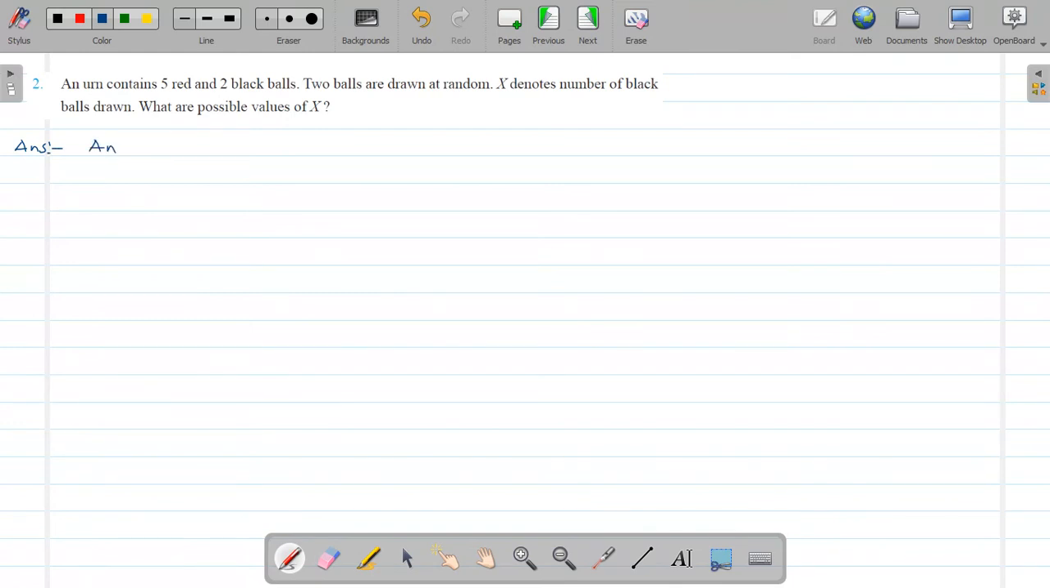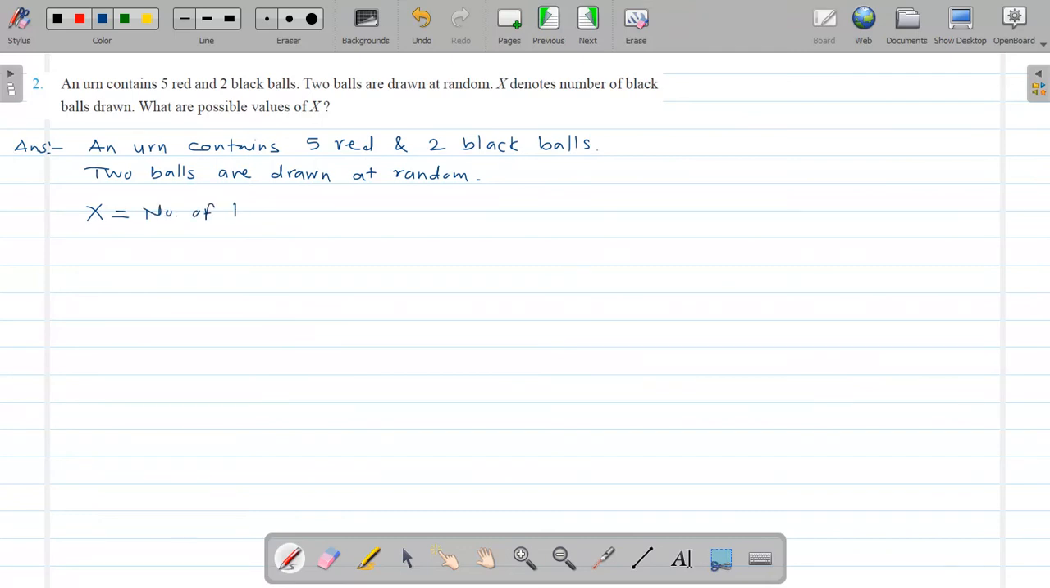an urn contains 5 red and 2 black balls. Now 2 balls are drawn at random. So this experiment is given to you. Now x denotes the number of black balls drawn.